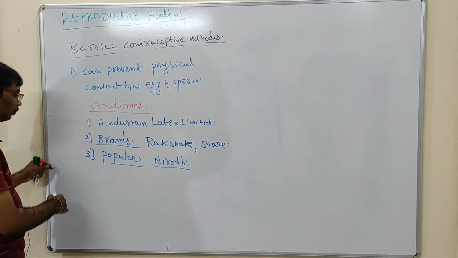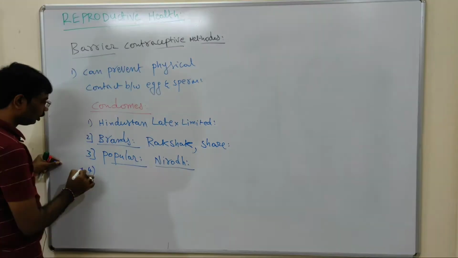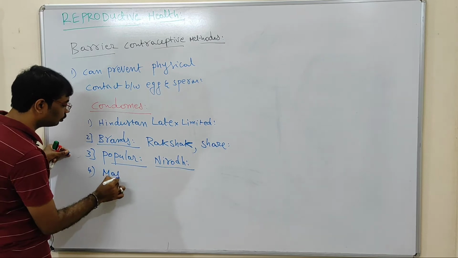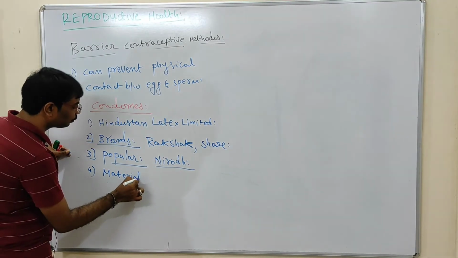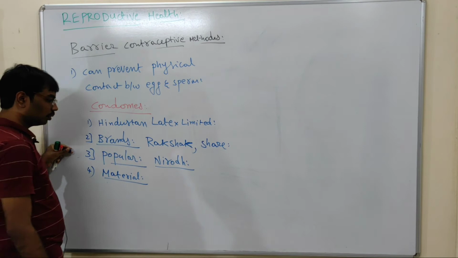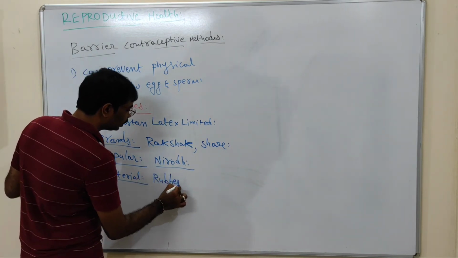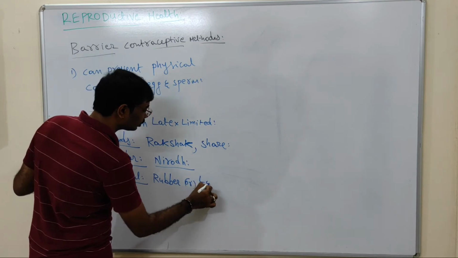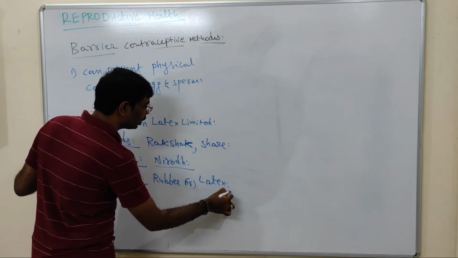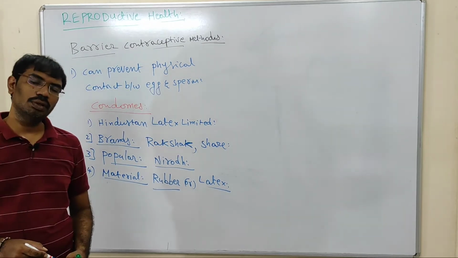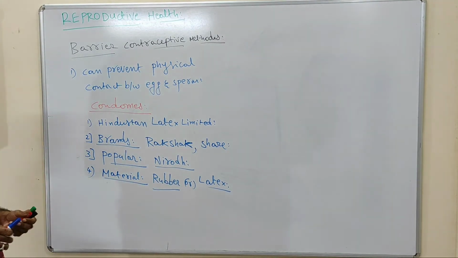Okay, then another one: which kind of materials are utilized for the preparation of condoms? The materials utilized for condom preparation are either rubber or latex. Latex or rubber can be used for the preparation of condoms.